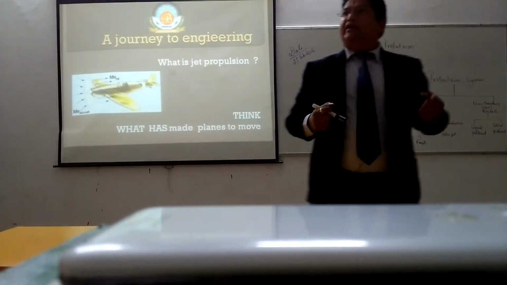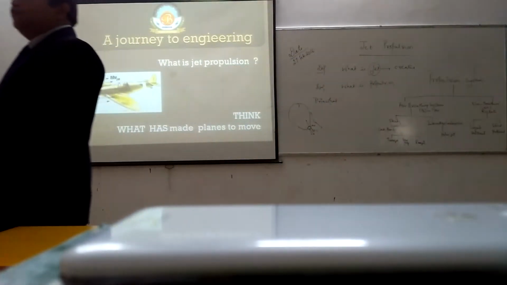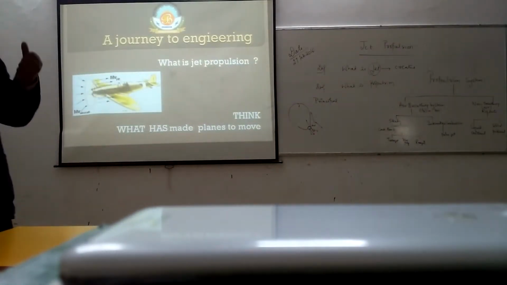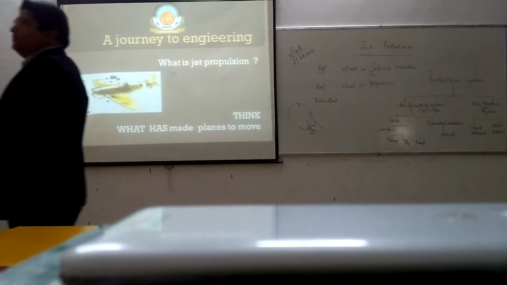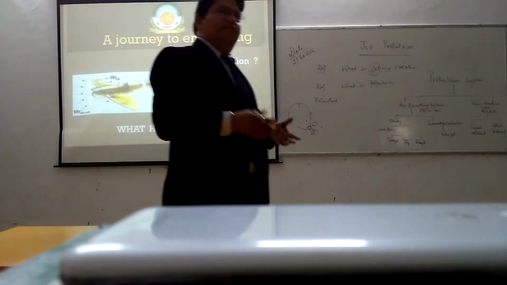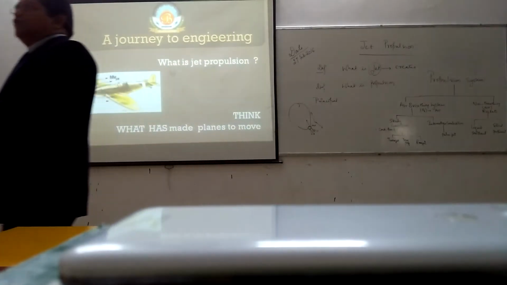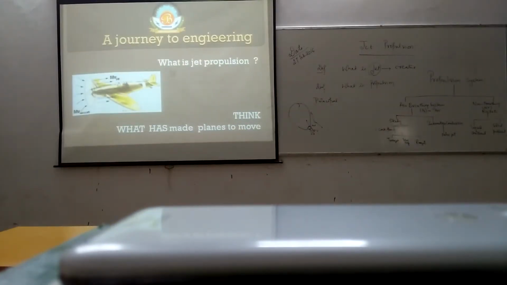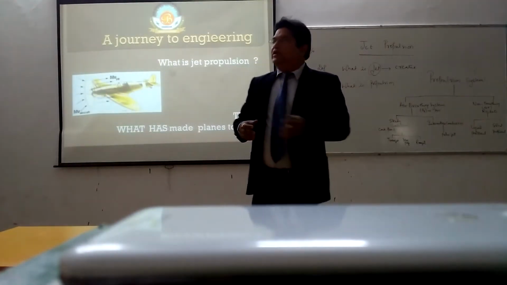To have that, it is not very simple to generate. We need very specialized engineering, and a lot of engineering is involved. Mechanics is involved, gas dynamics is involved, thermodynamics is involved, and electronics, mechatronics, computer science, all engineering come together to make things happen.